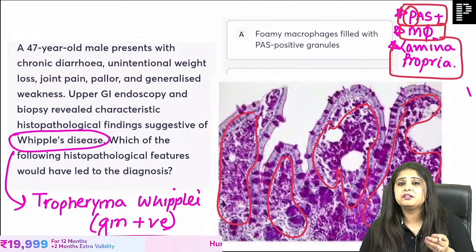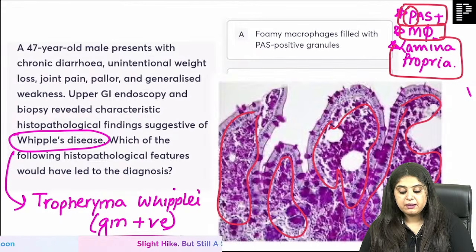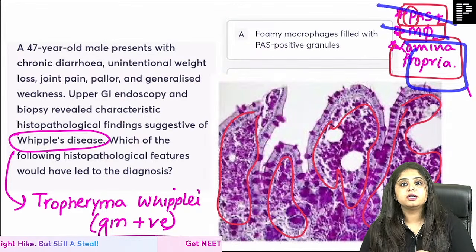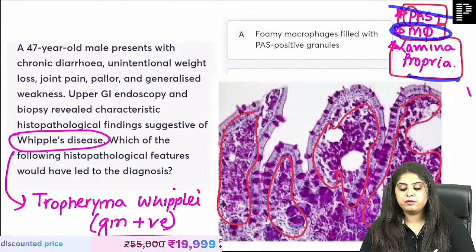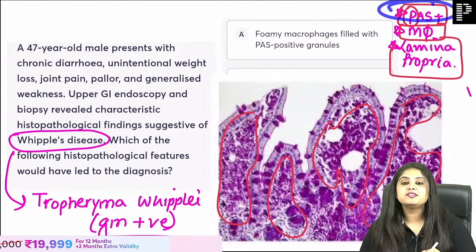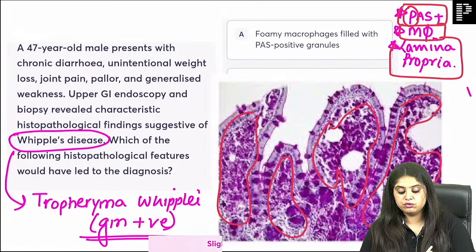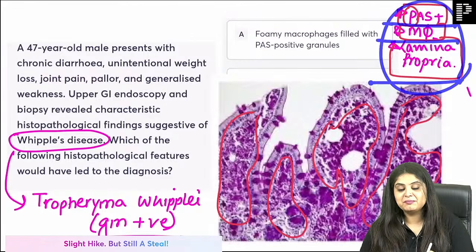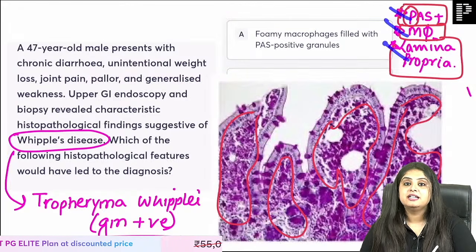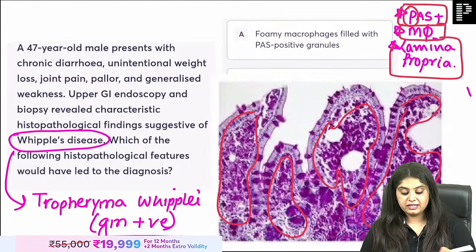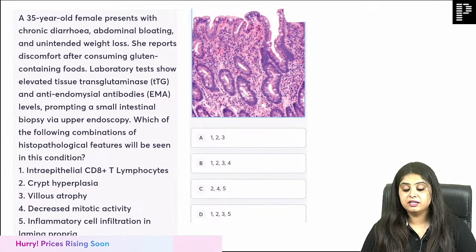How could the examiner be really sadistic and bad with you is, he will just change one word out of it. He will say PAS positive macrophages in muscularis propria. Wrong. PAS positive macrophages in serosa. Wrong. PAS positive lymphocytes in lamina propria. Wrong. Prussian blue positive macrophages in lamina propria. Wrong. How one word he's changing and messing up your life. He's playing with you just like your ex. So PAS positive macrophages in the lamina propria is what you're going to see over here. So each and every word is important over here. You cannot miss out on it. Okay, coming to the next question. Another very lengthy question, I'm sorry, but it wasn't fitting.